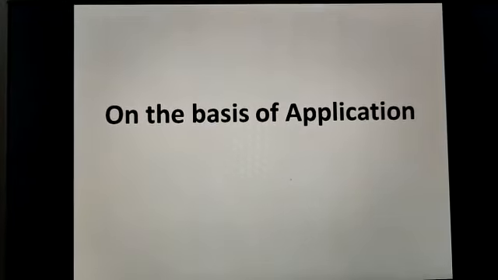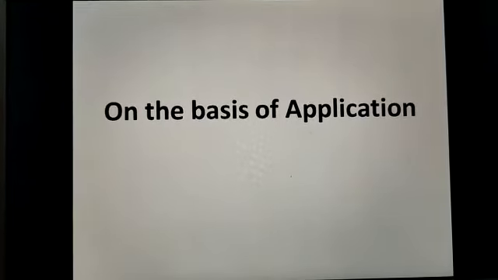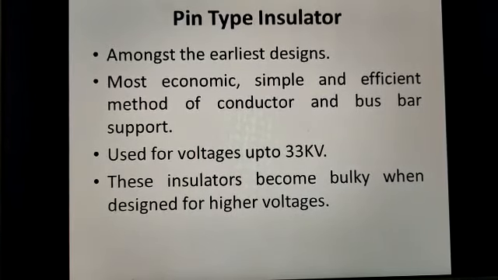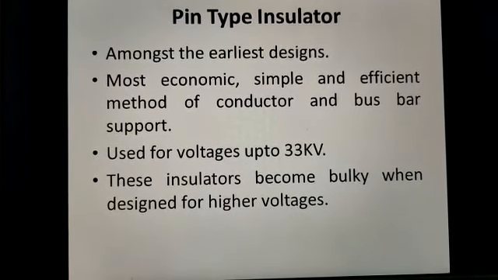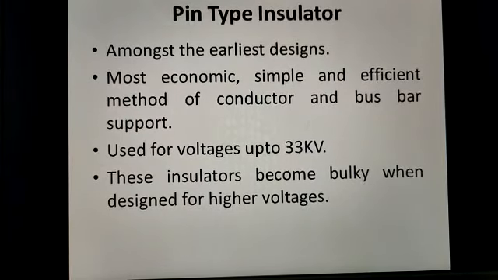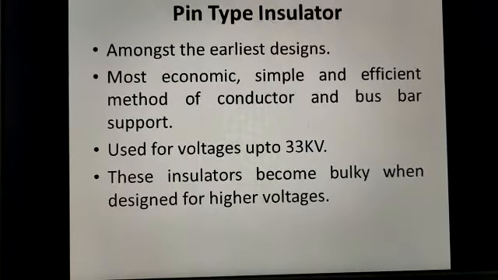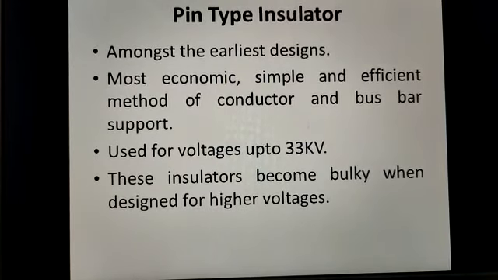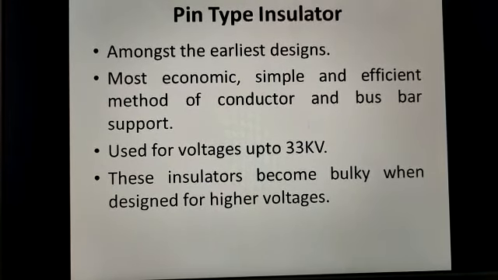Then the second classification is on the basis of application. First one is the pin type insulator. These are the earliest designs. They are an economic, simple and efficient method of conductor and bus bar support. They are preferably used up to voltages of 33 kilovolt, because above these voltages these insulators become bulky, so they are preferably used up to 33 kV only.